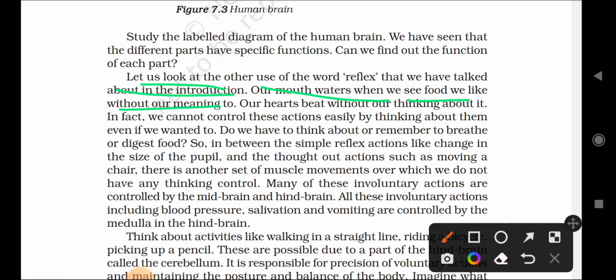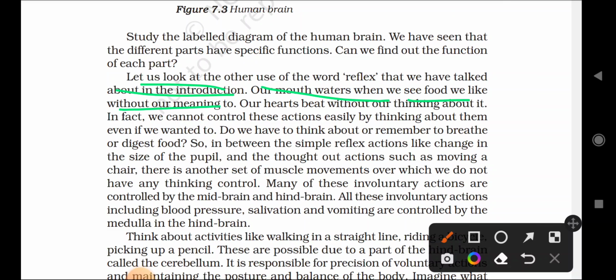When we see our favorite food, when our mother is making some favorite food at festival time or a normal time, our mouth waters. Or when we are going to the mall and we see pizza, that time also our mouth waters without thinking. So how is this happening? We are not thinking or doing it intentionally, but it is automatically happening. So that is the question here.